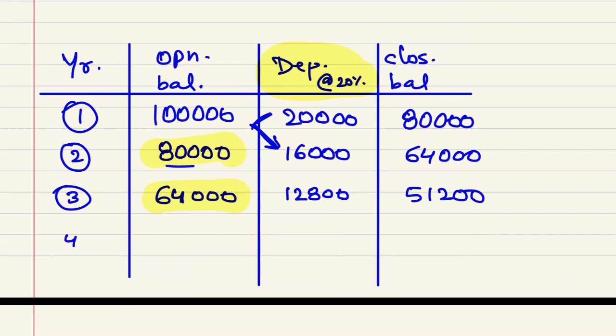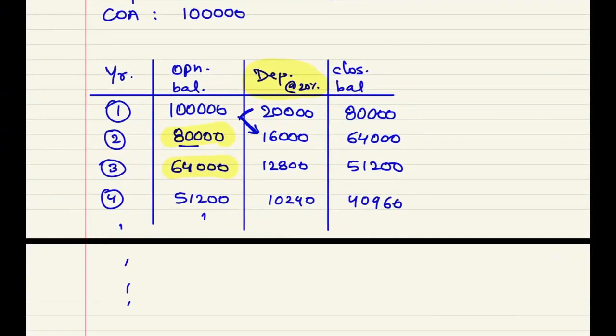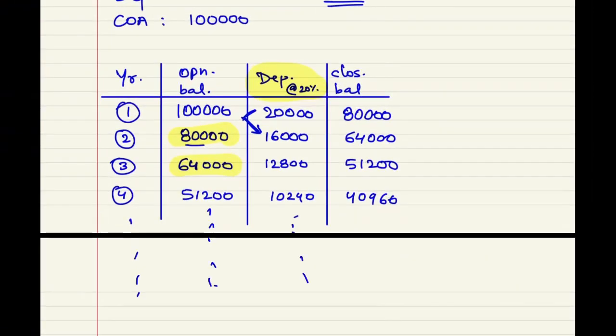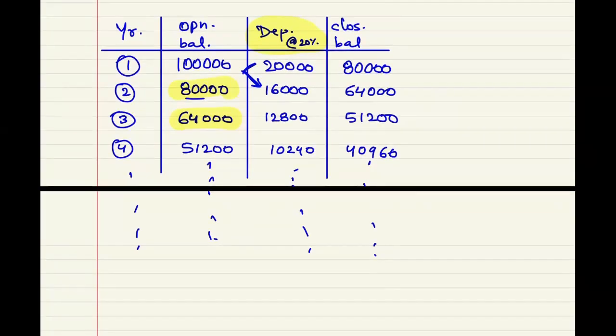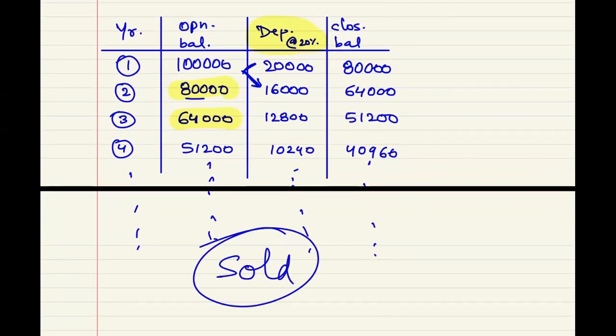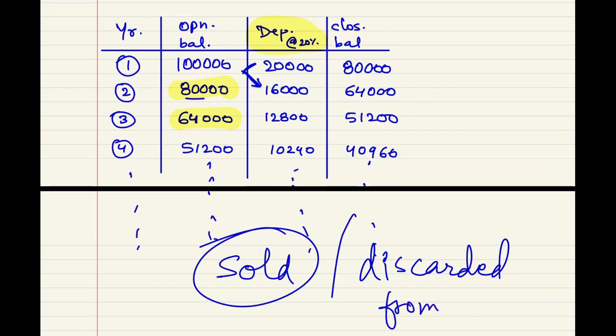this would be 51,200. In the fourth year, again 51,200, and 20% of 51,200 is 10,240. Then you will deduct 51,200 minus 10,240. The balance would be 40,960. And this will go on and on until the asset is sold or it is discarded from use.